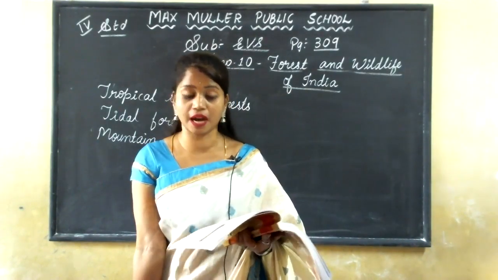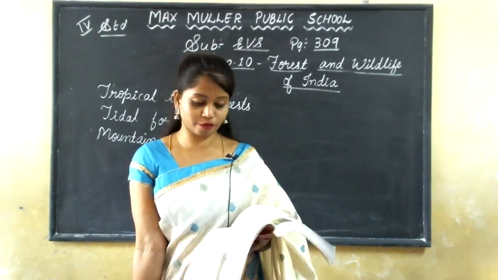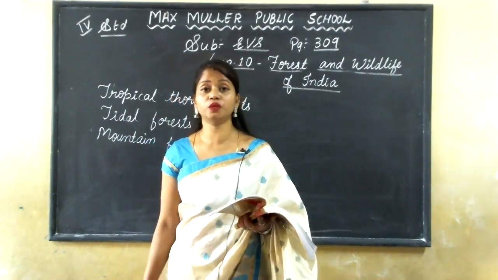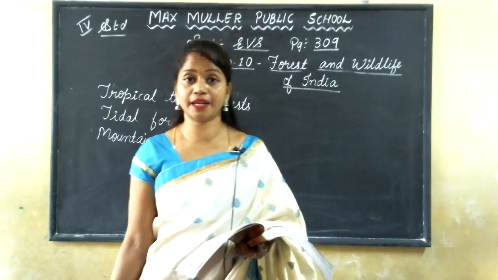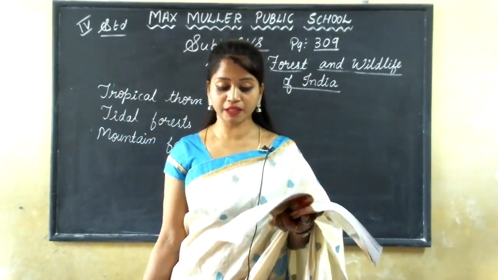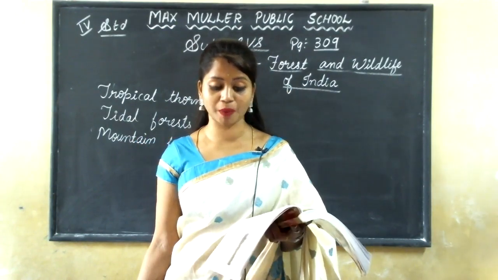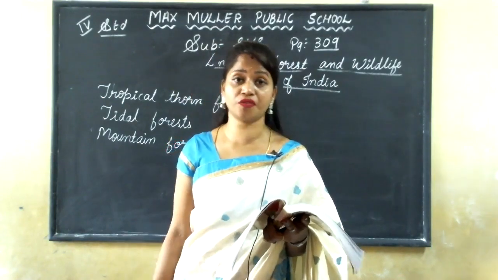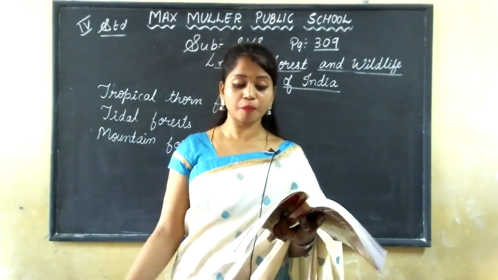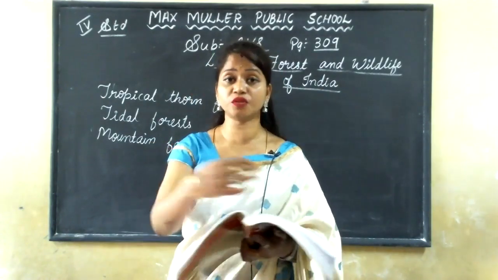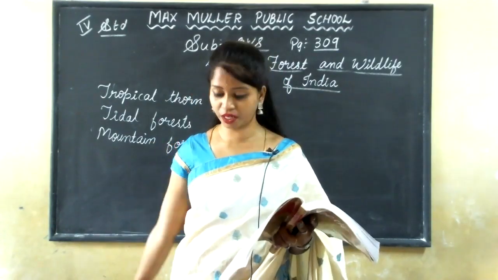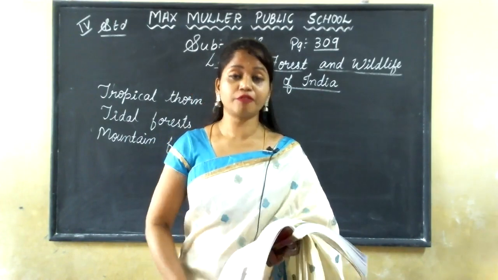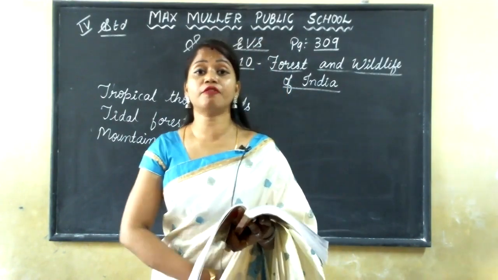The villagers of Uttarakhand, in the year 1974. This movement was led by Sundarlal Bahuguna. How did the villagers prevent the cutting down of trees? By hugging the trees, by putting their arms around the trees. They hugged the trees and told them not to cut down the trees. By this, they prevented the deforestation.